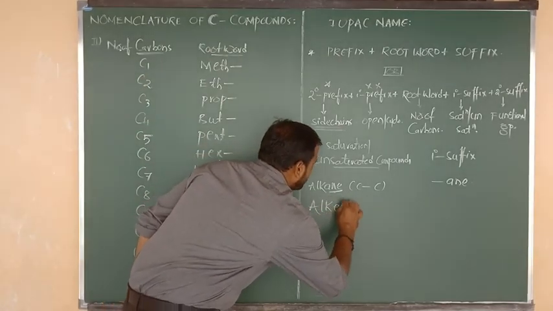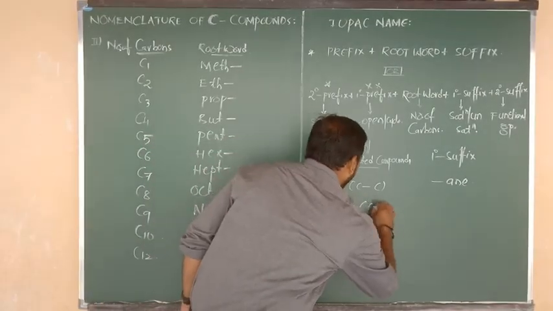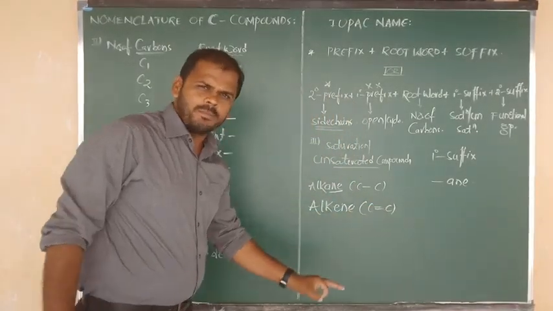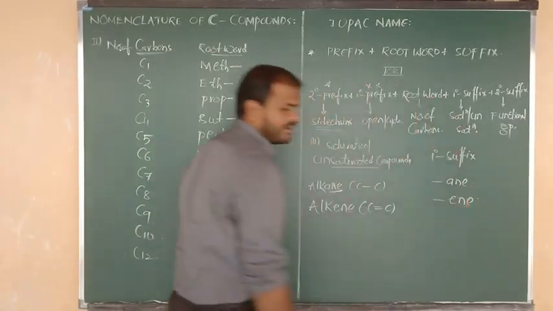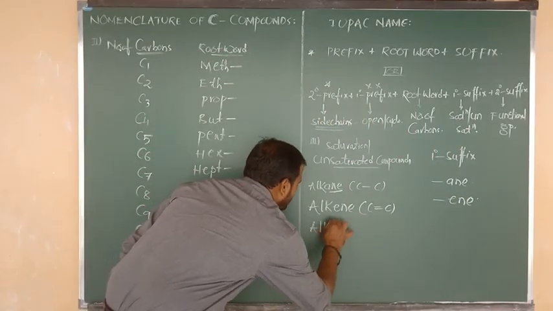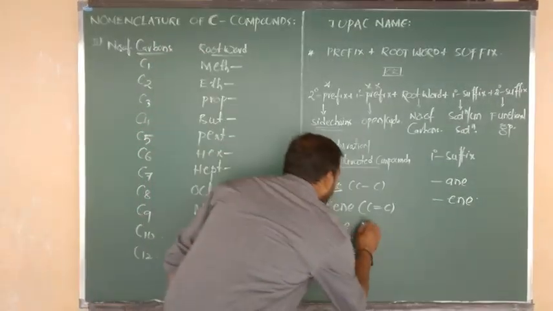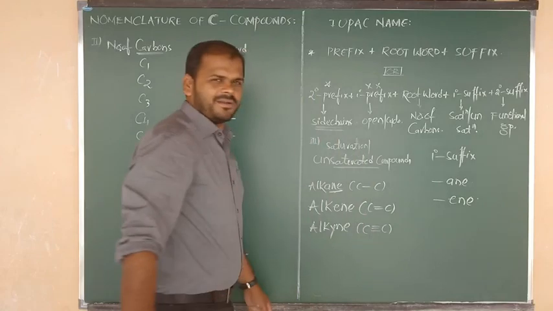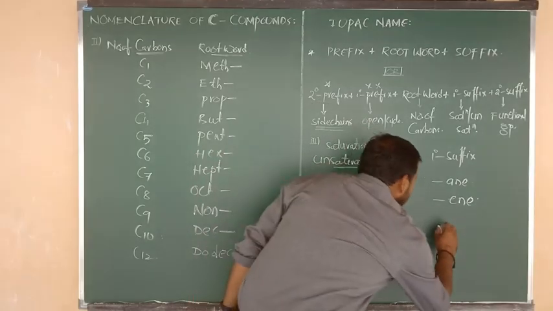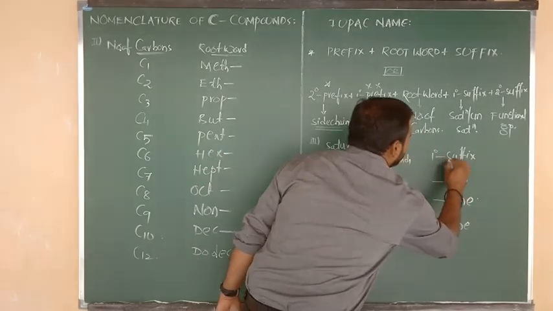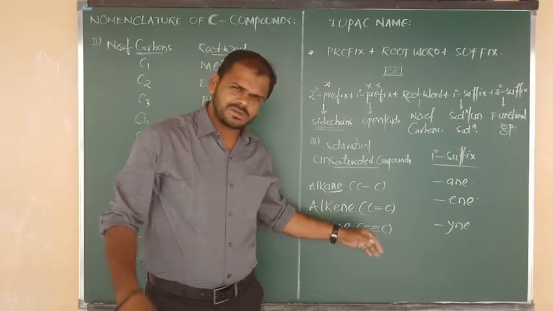Now the next compound, alkene, means carbon-carbon double bond. Due to the presence of a carbon-carbon double bond, there is unsaturation, so we write the primary suffix ene. The next one is alkyne. In alkynes, between carbon and carbon we have a triple bond, so purely unsaturation, and due to the triple bond we write the primary suffix ine. A carbon-carbon single bond is saturation; double and triple bonds are unsaturation.